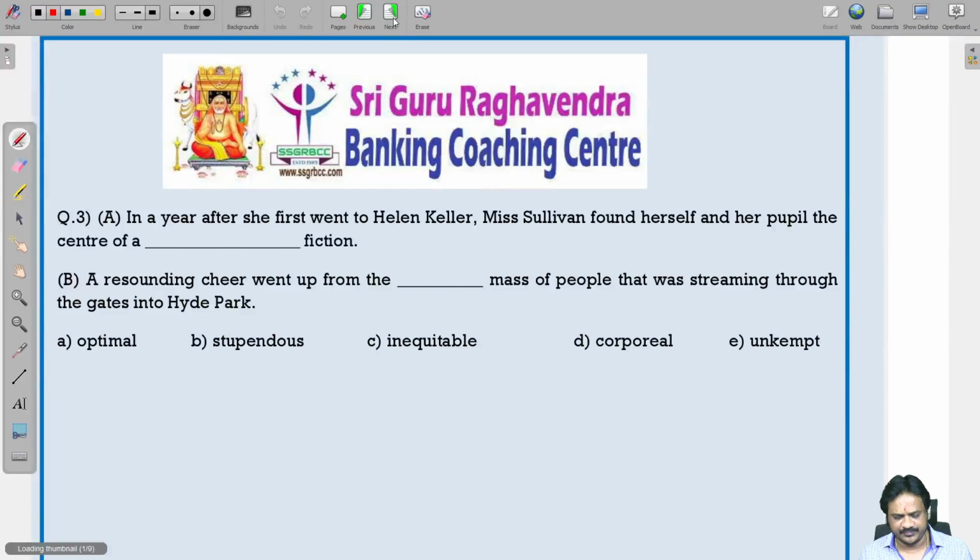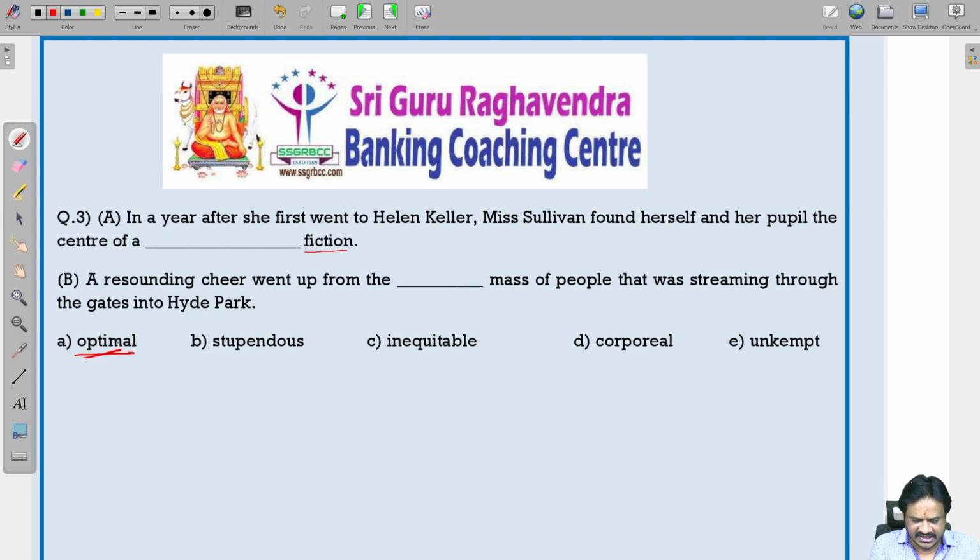Next question. In a year after she first went to Helen Keller, Miss Sullivan found herself and her pupil the center of a dash fiction. Fiction is nothing but an imaginary thing, which is not real. So, which is not real means we cannot use optimal.